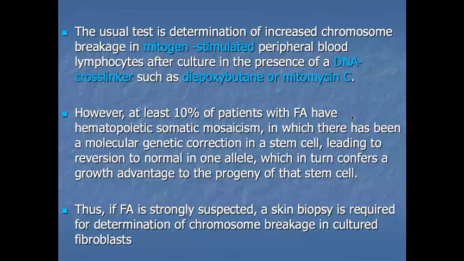However, at least 10% of patients with Fanconi anemia have a hematopoietic somatic mutation, somatic mosaicism also. There is a defect in somatic cells also. We read about mosaicism in genetics class. Did you remember or forget? Yes, ma'am, remembered. In which there has been molecular genetic correction in the stem cell, leading to reversion to normal in one allele, which in turn confers a growth advantage to the progeny of the stem cell.